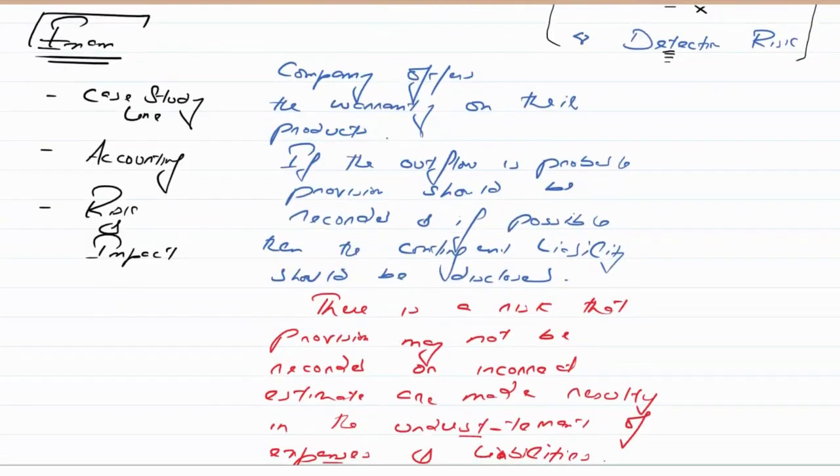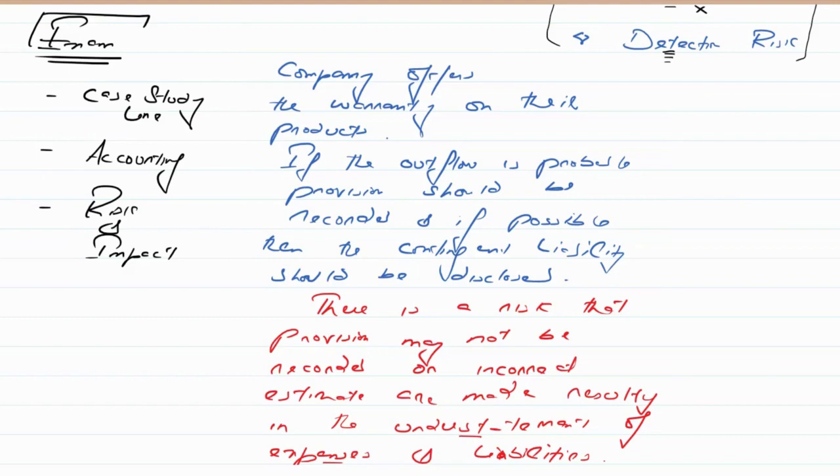Start with the case study line, and now you can talk about anyone, which I gave you in the example. For example, receivables are struggling to pay. This is the case study line. Allowance for receivables should be recorded against those struggling receivables. This is the accounting. There is a risk that allowance may not be recorded, resulting in the overstatement of the receivables and profit. Simple.